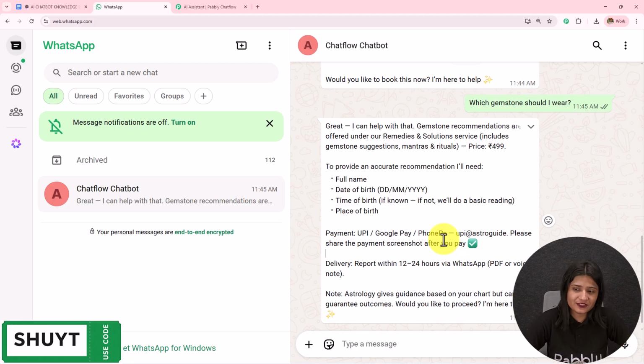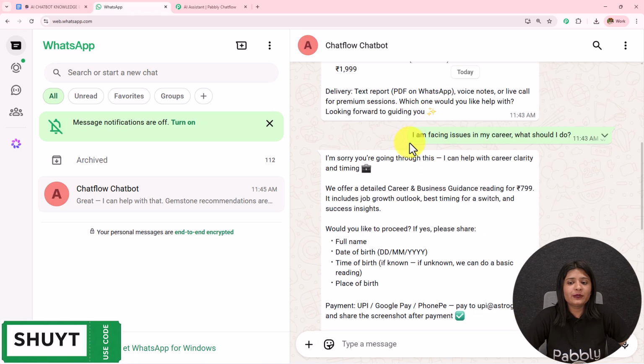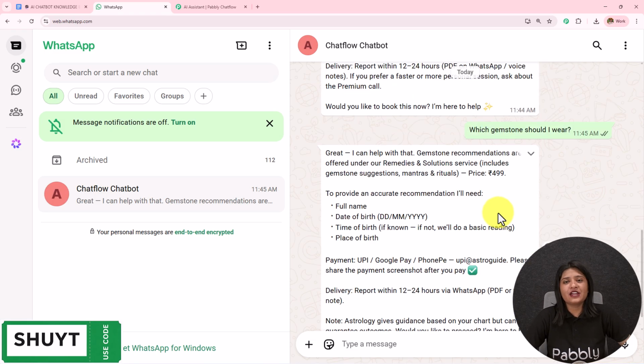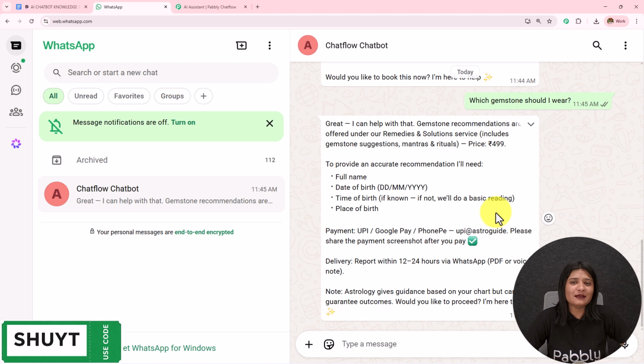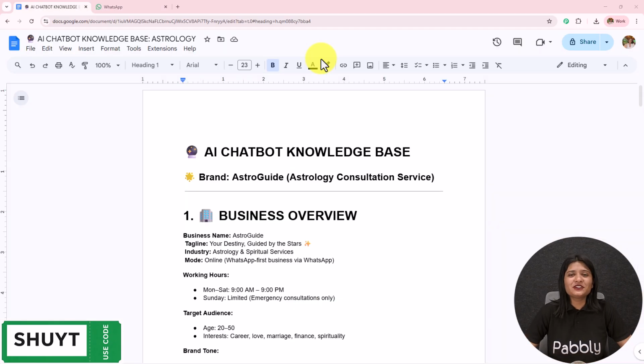I'm here to help. You see, I'm receiving very logical replies based on whatever query I'm sending. And this is how your AI agent is going to work and automate the WhatsApp conversation for you. Now, if you also want to learn how you can create this, let's start creating this from scratch. So here in this video, we are going to see how we can create an AI agent WhatsApp chatbot which can automate our WhatsApp conversation.